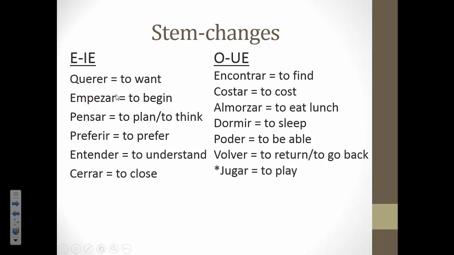So here are a list of E to IE stem-changing verbs. Querer means to want. Empezar, to begin. Pensar, to plan or to think. Preferir, to prefer. Entender, to understand. And cerrar, to close. Okay, pause the video at this time and fill out part A of your note guide.